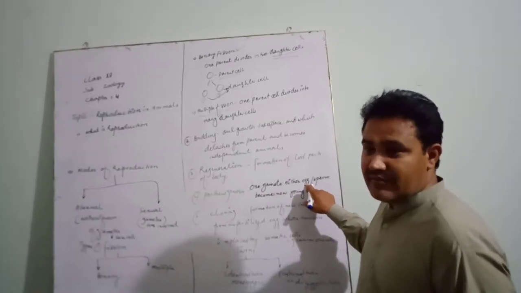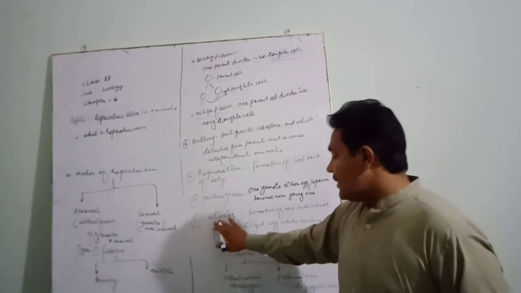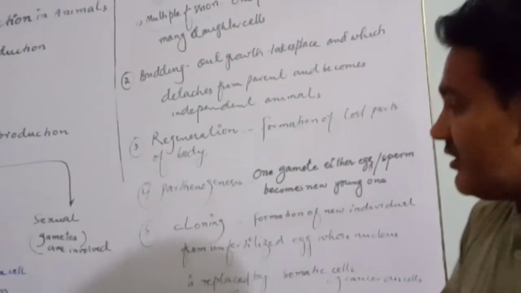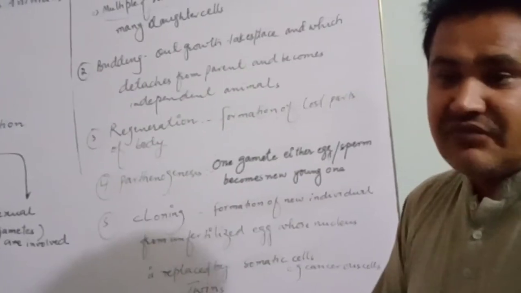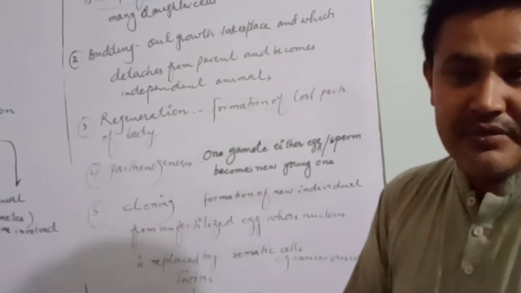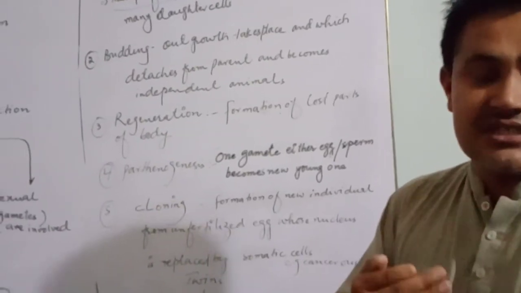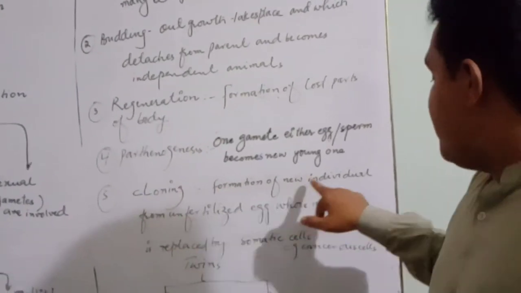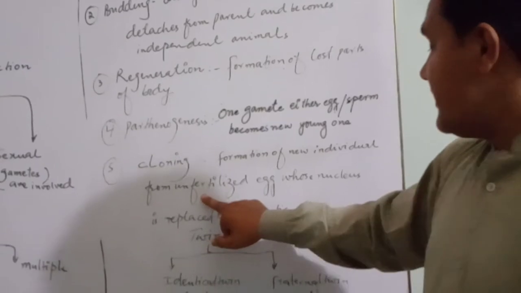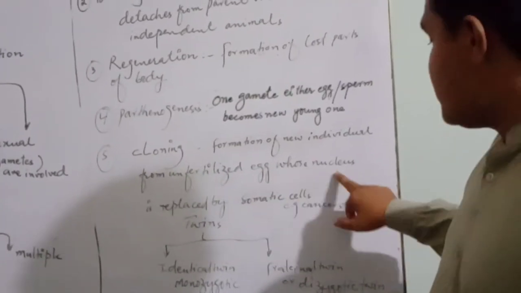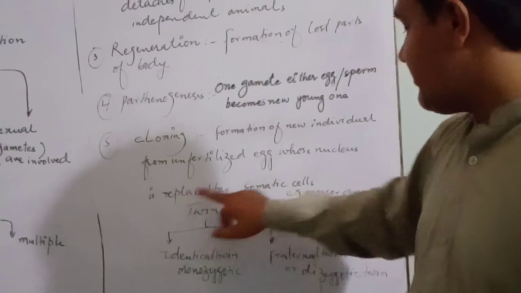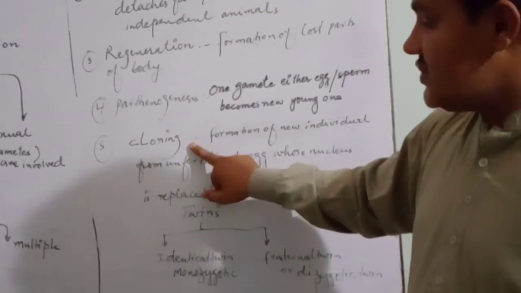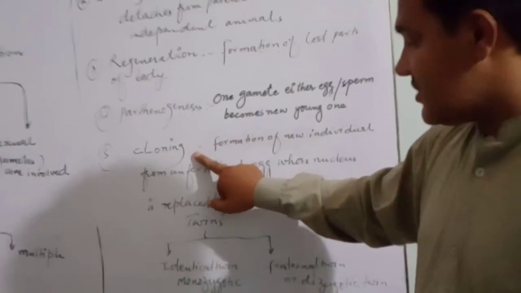Egg cells become adults. Now cloning. Cloning means formation of a new individual, formation of duplicate copies of DNA, of cells, and of new tissues. It is the formation of a new individual from an unfertilized egg whose nucleus is replaced by a somatic cell. That is called cloning. It is an asexual type of reproduction.